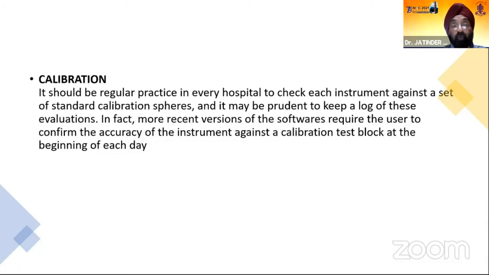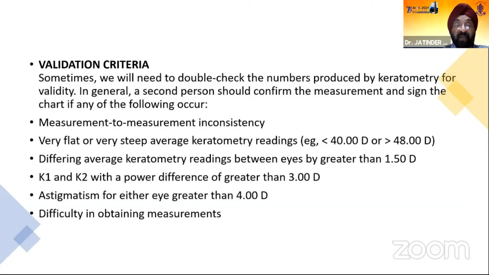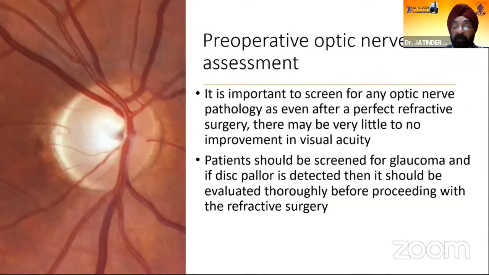It is equally important to calibrate your instruments and keep a log of these evaluations. Recent versions of the software require the user to confirm the accuracy of the instrument against a calibration test block at the beginning of each day. Validation is very important. A second check should be done if you have keratometry less than 40 or more than 48 diopters, if the difference between the K of two eyes is more than 1.5 diopters, if the K1 and K2 difference is more than 3 diopters, and if there is difficulty in obtaining the readings.